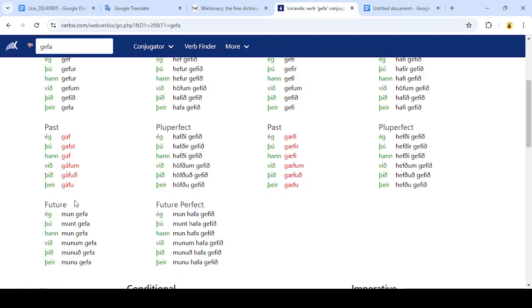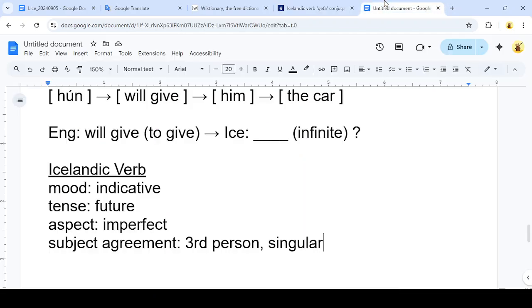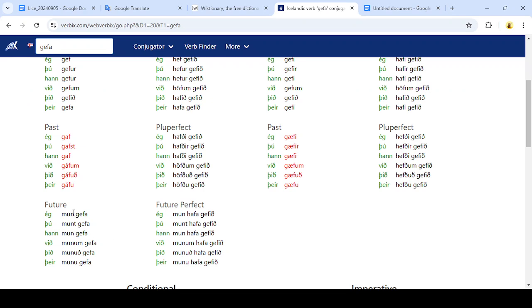So over here, it's not listed explicitly, but this is future perfect. So this is future imperfect over here. Sometimes they call it future simple. And then our subject was third person singular, hún. And so we're looking for third person singular, which is, this is the masculine form of the third person singular. But here it is. This is the third person singular spelling, mun gefa.